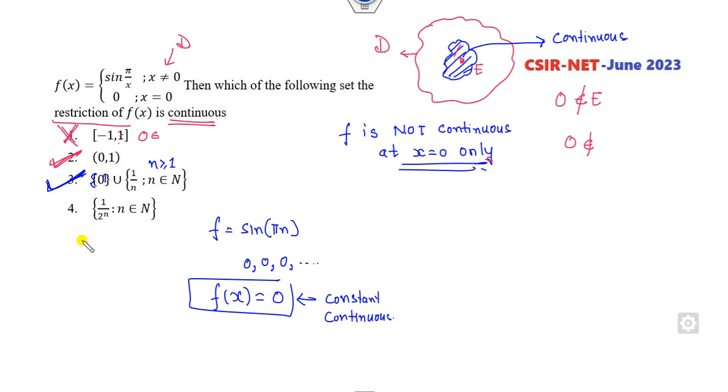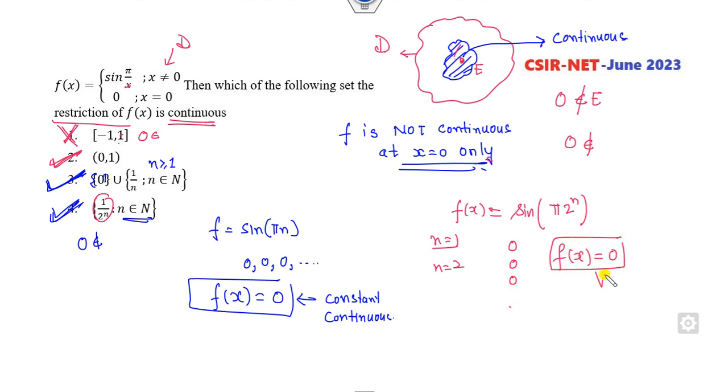Look at this one. It clearly says that 0 does not belong to this set because n is a natural number. So this is also the right answer. Otherwise, you can also think about the function. If I take this here, what is that? This is sine pi divided by 2 raised to power n. So when n is 1, it is 2 pi. The function is 0. When n is 2, 4 pi 0, 3 pi 6 0 0 0. It means the function is 0 for all x in this domain. Again, it's a constant. Once it is a constant, it means it is continuous, the right answer. So the right answers are B, C and D, the correct options of this problem.